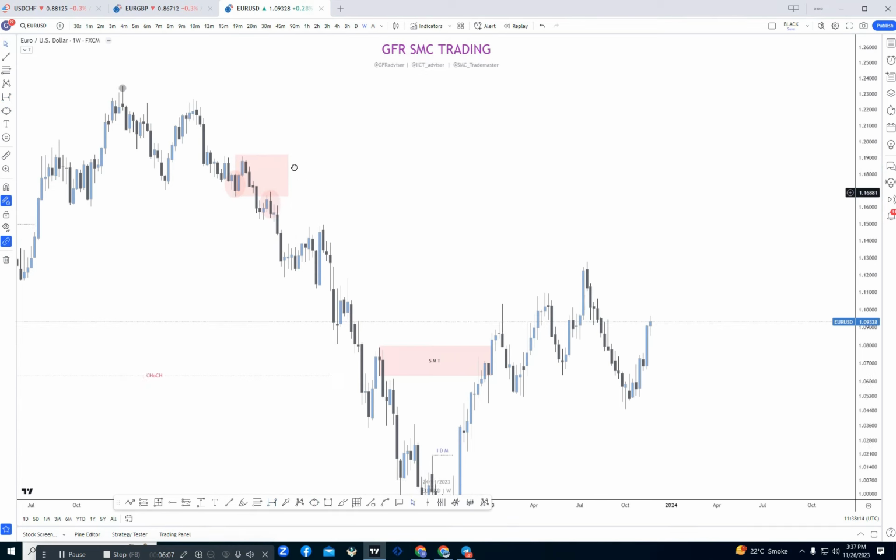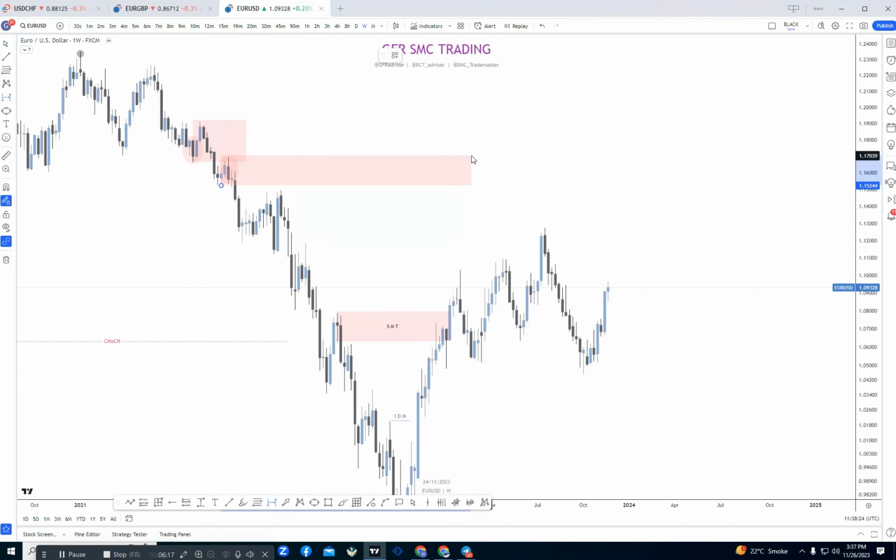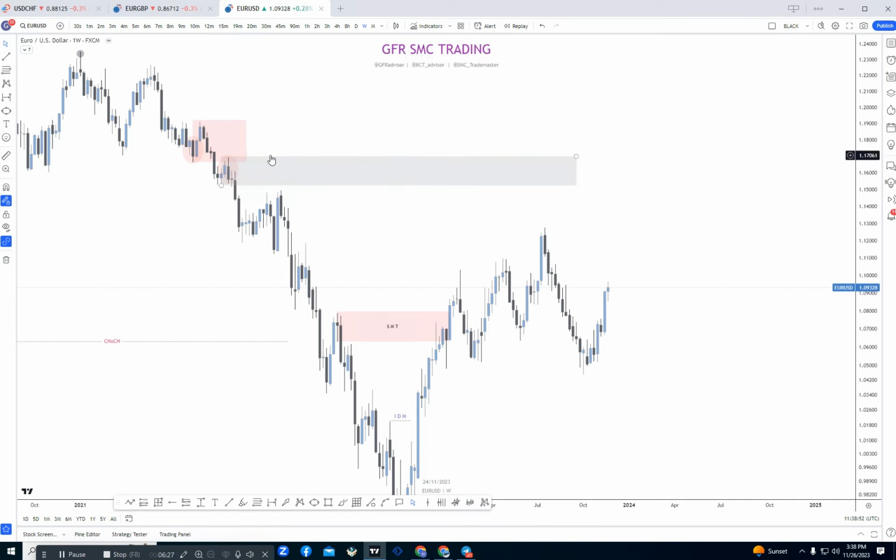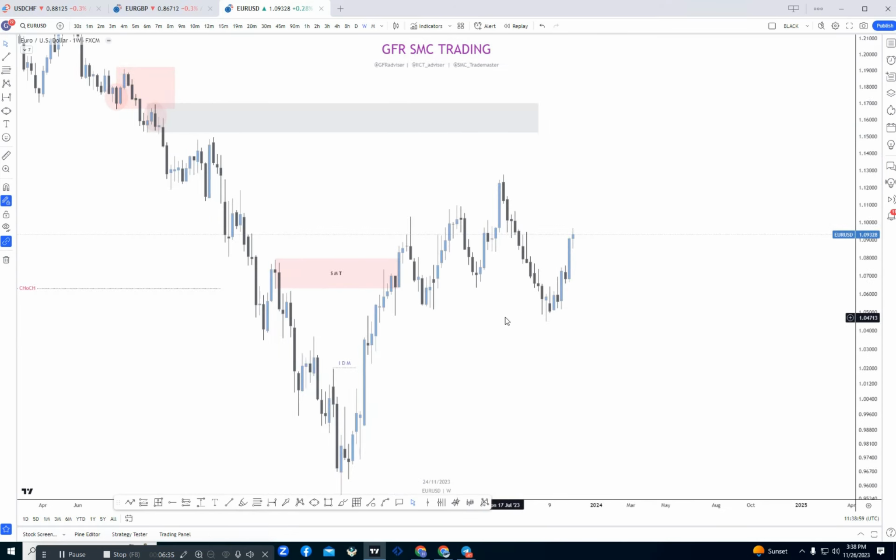You can see here is our unmitigated order flow. This was our last unmitigated order flow. It will be our extreme order flow, which is still unmitigated, so that order flow will act like an extreme POI. We need to find our decisional POI as well.